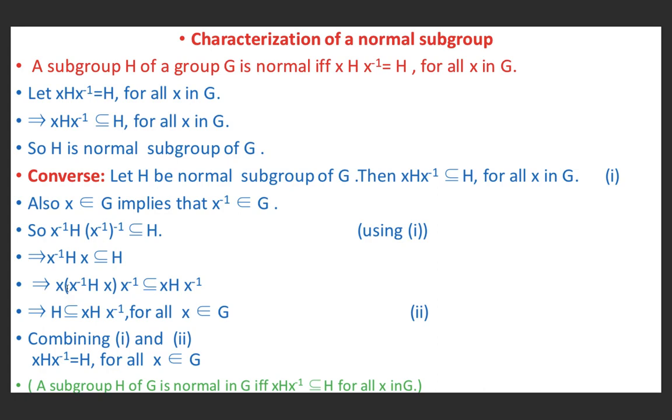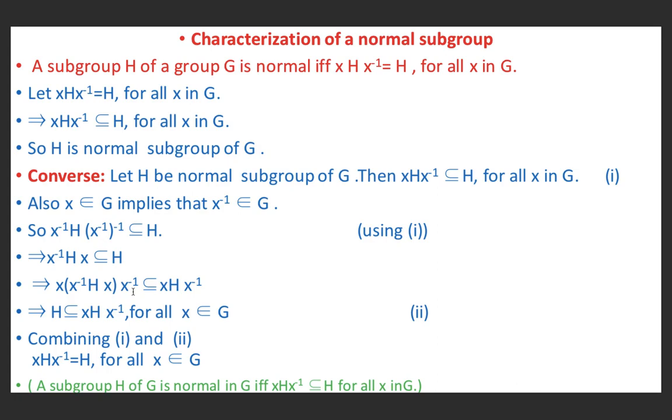So this implies x(x⁻¹Hx)x⁻¹ is a subset of xHx⁻¹. I have multiplied by x on the left of both sides, then x⁻¹ on the right of both sides. On applying associativity on the left hand side, we are left only with H, because xx⁻¹ is nothing but the identity element.